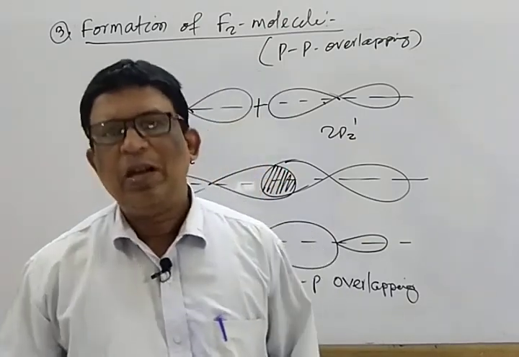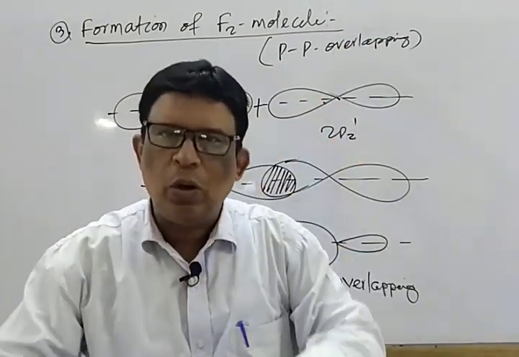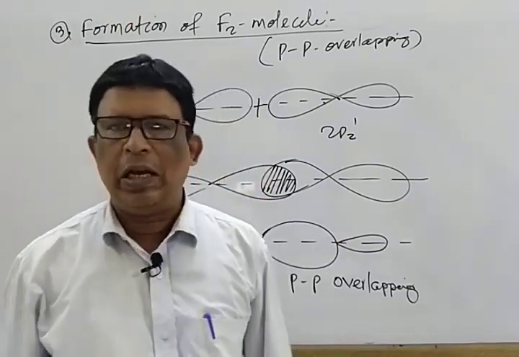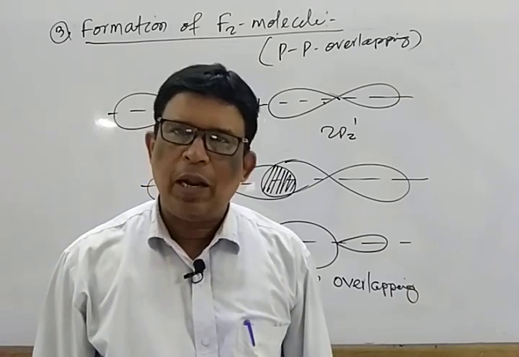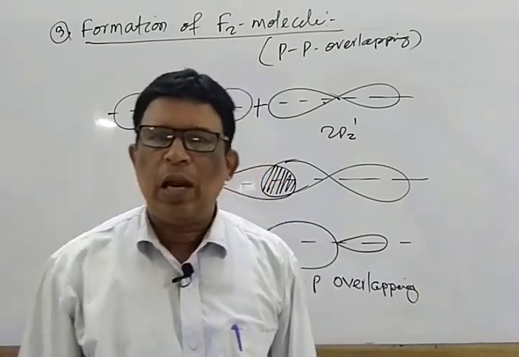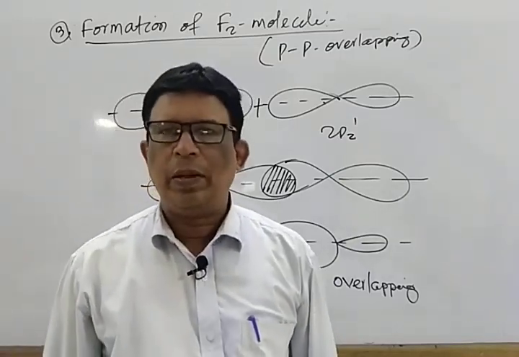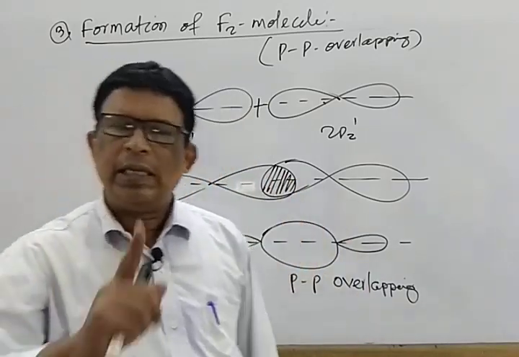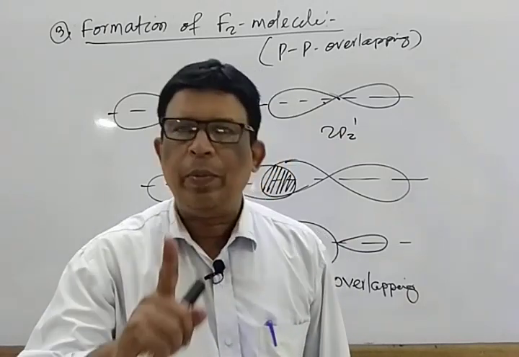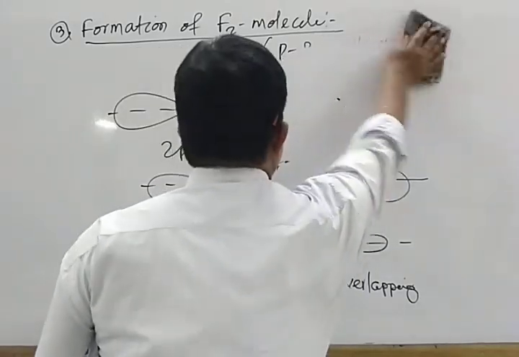Next, switch over to sidewise overlapping. It means overlapping takes place above and below the internuclear axis. That means overlapping takes place perpendicular to the internuclear axis. That is known as sidewise overlapping, or weak bond, which is known as a pi bond. And this type of overlapping is carried out only in case of PP overlapping. In case of sigma, it is SS, SP, PP, but in case of pi, only PP overlapping takes place. Let us verify by giving some examples.